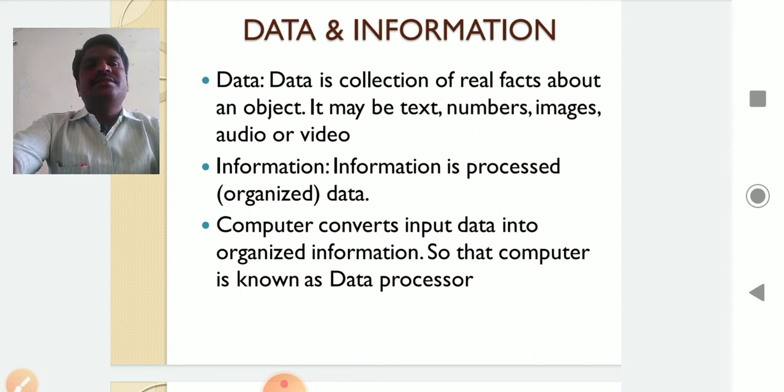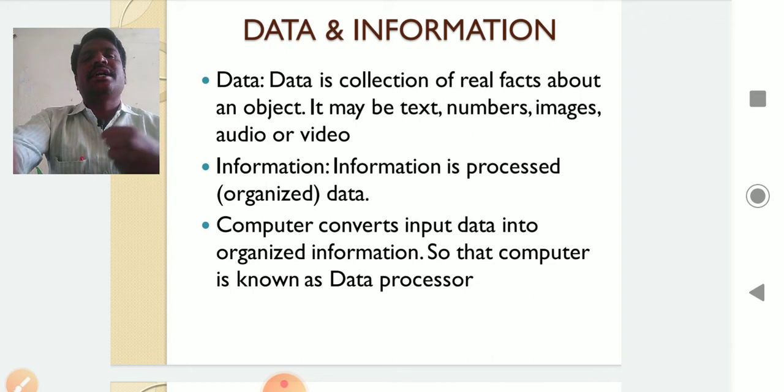Generally, data is a collection of facts about an object. What do facts about an object mean? For example, if you take myself, my name is S. Nagesh. That is data of mine. I studied MCA. That is data of mine. My phone number is data. My image is data too.